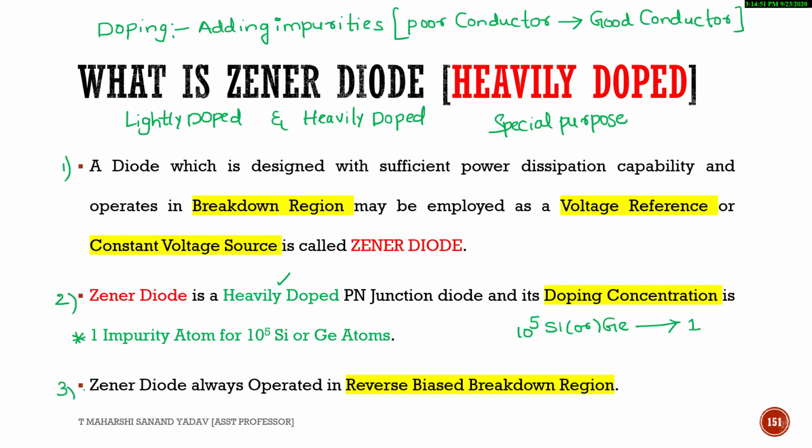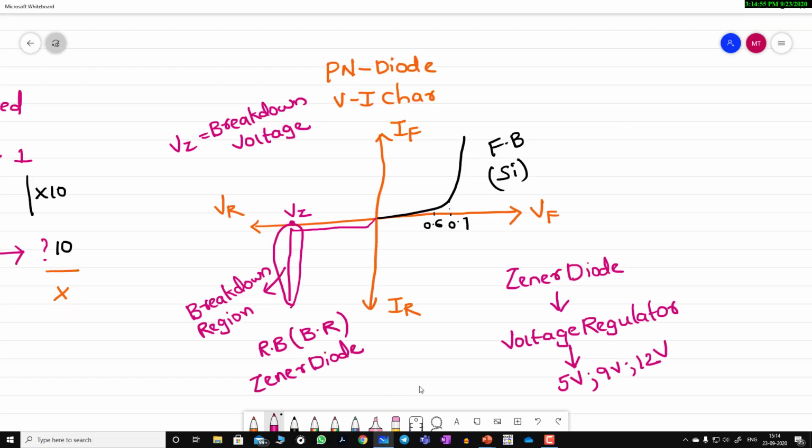Next, Zener diode always operates in the reverse biased breakdown region. So this is nothing but this region. This region is nothing but the reverse biased breakdown region. So within this region only, Zener diode starts working.